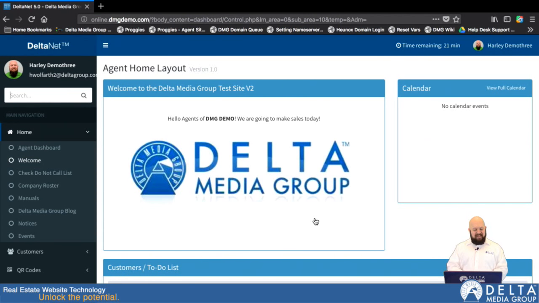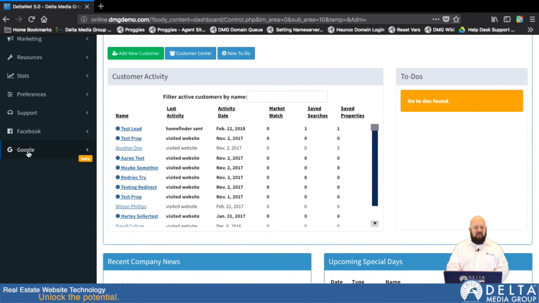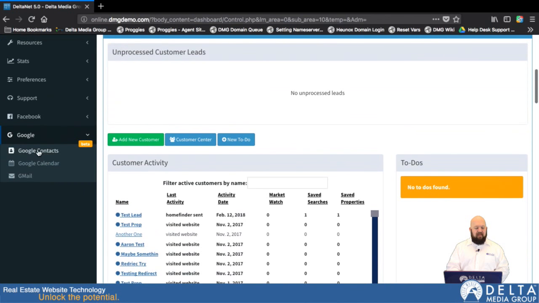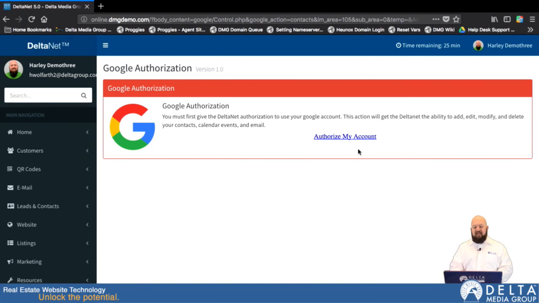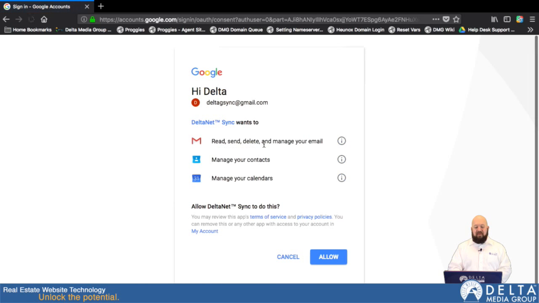Okay. So to set up all of your various Google Sync items, here we are on the home page of the DeltaNet. What we'll need to do is scroll all the way to the bottom, and here we have the Google tab. So we'll click there, and then we have Google Contacts. If I click on Google Contacts, it brings up a screen that allows me to authorize my account. So I'll go ahead and say authorize, and I set up a little test authorization account for this. So let's cross our fingers that everything does what it's supposed to.